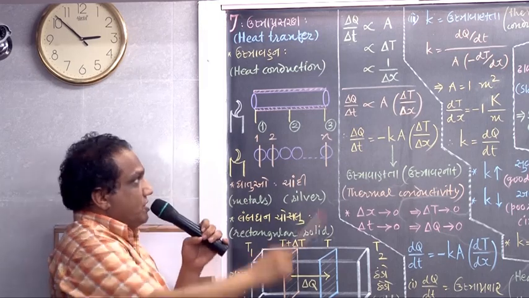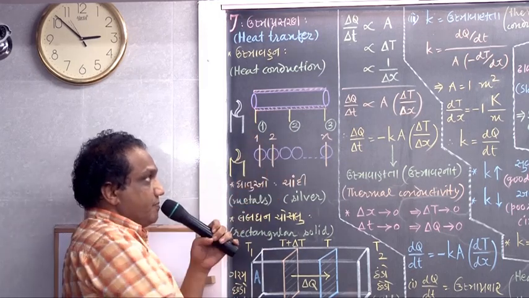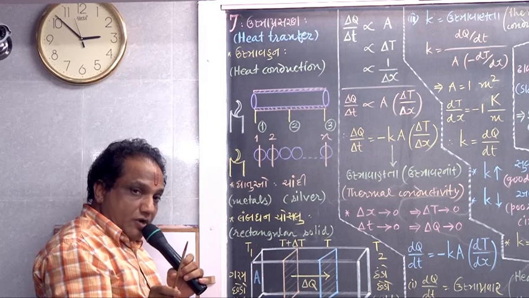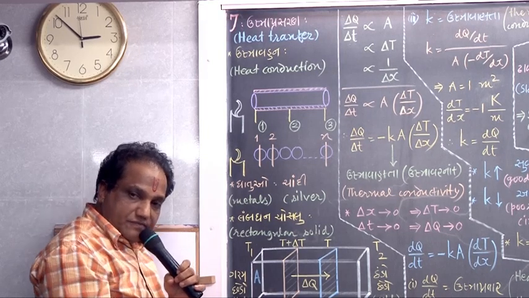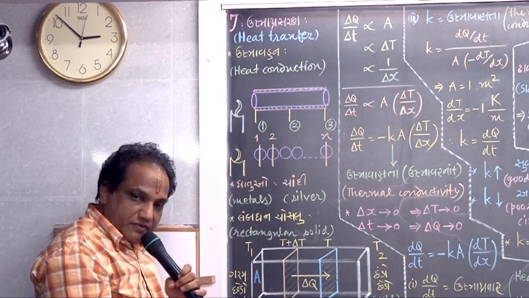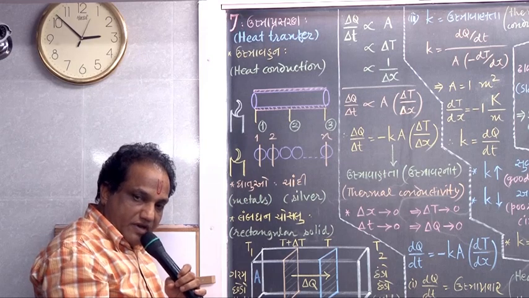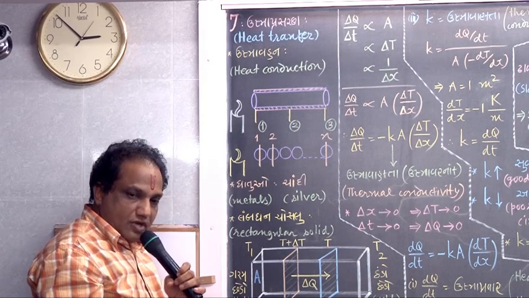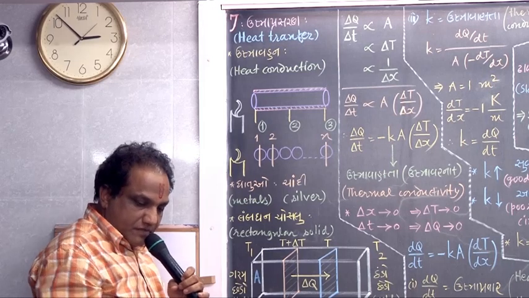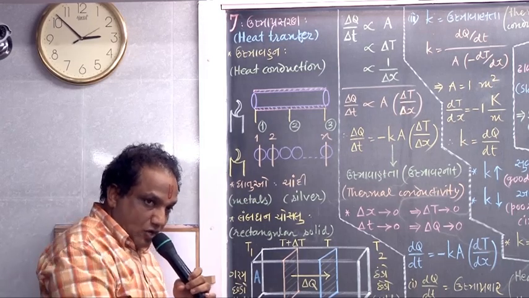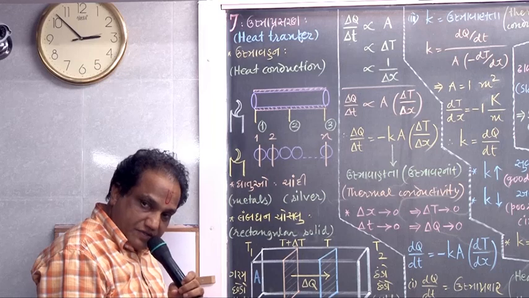Correct? But such a flow of energy takes place only because of temperature difference. If you do not have any temperature difference, then you cannot have such a flow of energy.